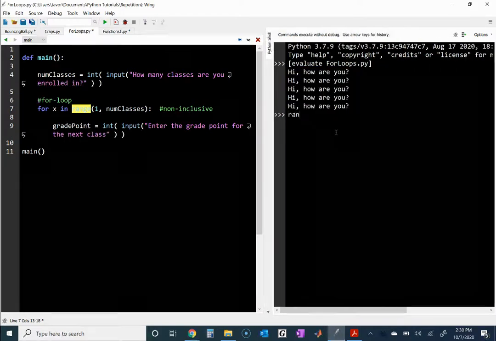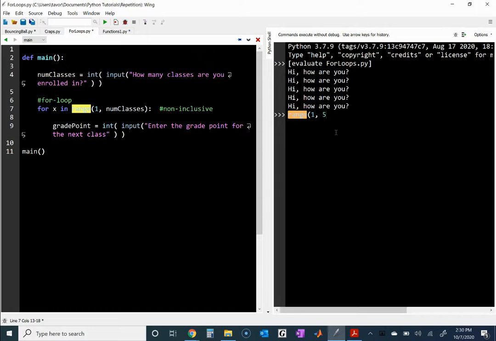Going to the Python shell and doing the range function, put 1 through 5. Let me see if I can print this.